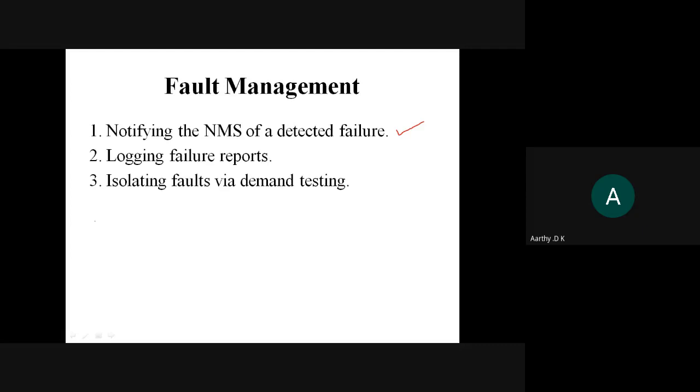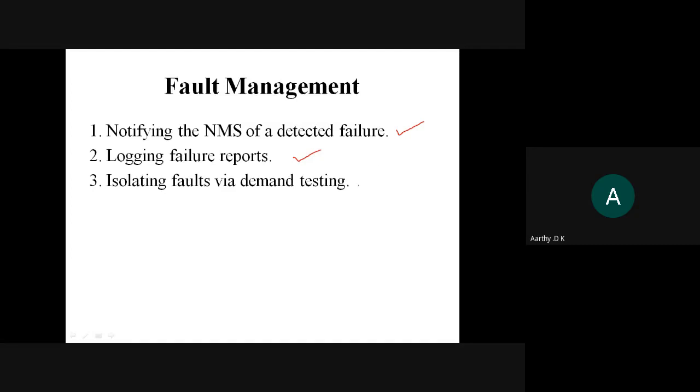First, the fault management system will notify the network management system about the failure. It will give you the logging failure report, like how we have seen log files in your DBMS, right? It keeps track of the things till which you have completed your executions, your querying, or when you are doing a transaction, if the transaction fails, you will have the log file which tells you what kind of transaction it was and where it failed. All those logging failure reports, that is, reports of the failure that has happened in the system, are given by fault management.